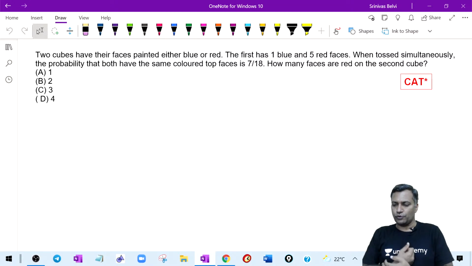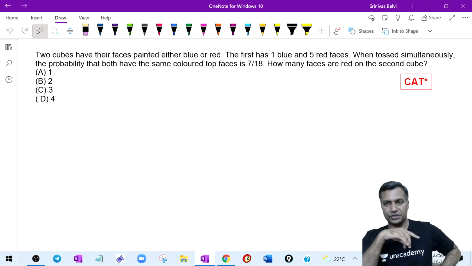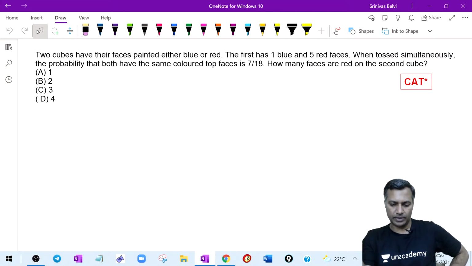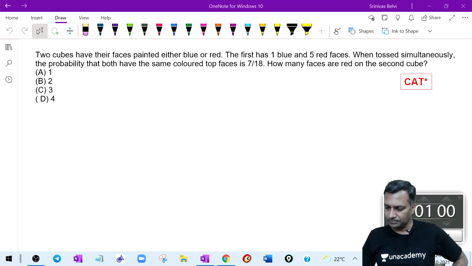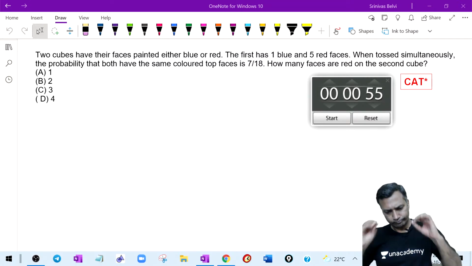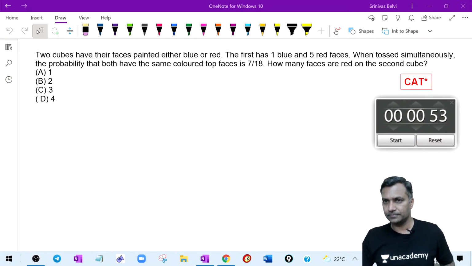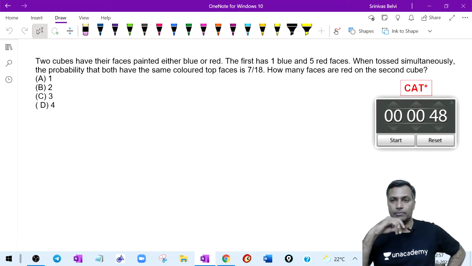Think about this. Beautiful question. It's not a dice, it's a cube. There are no numbers 1, 2, 3, 4, 5, 6 here. It's a cube. This is one of the beautiful questions from CAT. Just think about it for a minute. I'm not expecting you to answer. You would be tired as well at this hour. The concept behind this is beautiful. You should know that concept. That's important.